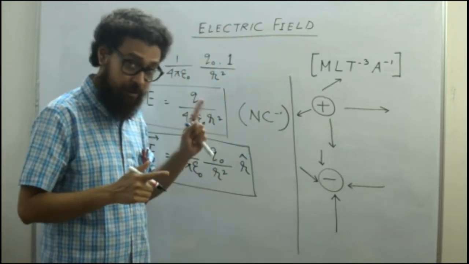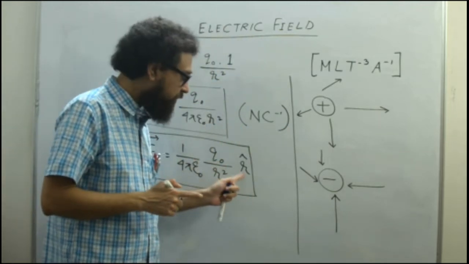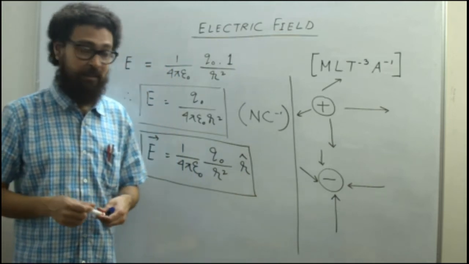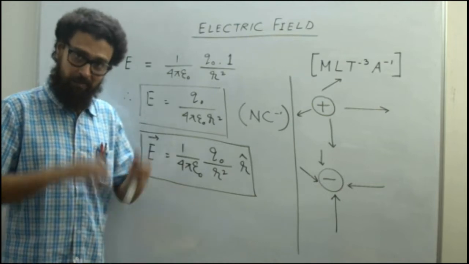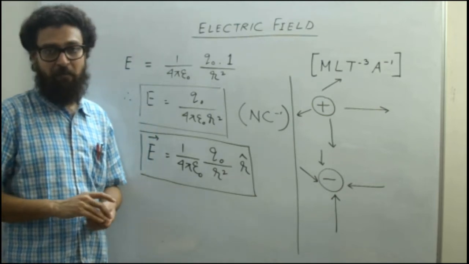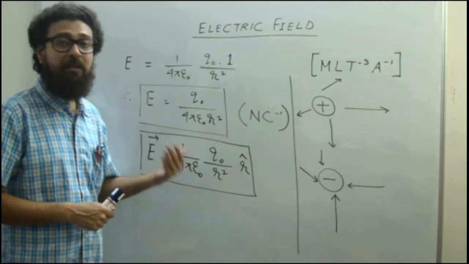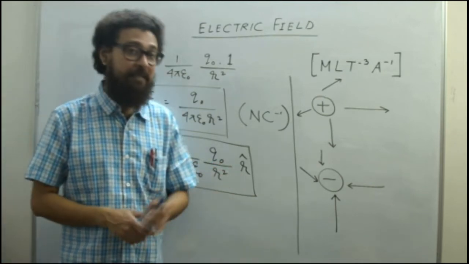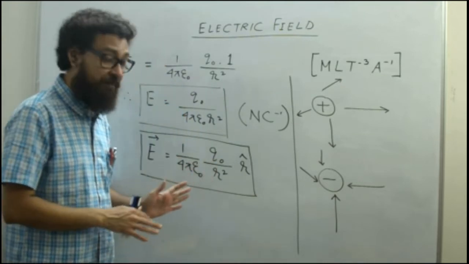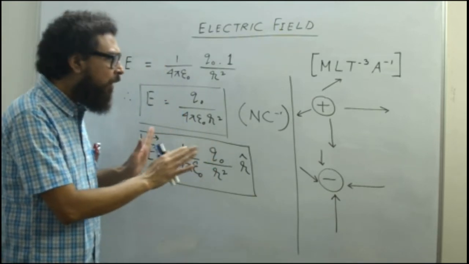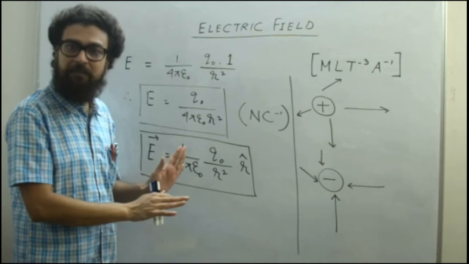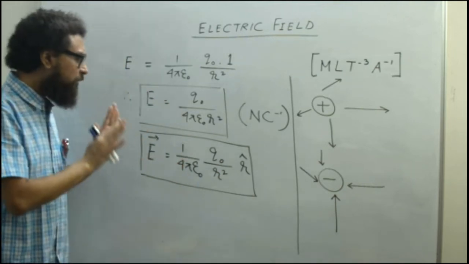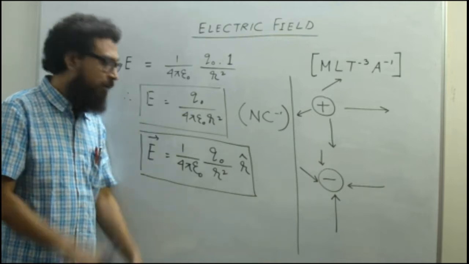The direction I was talking of electric field was signified here with this particular unit vector notation. So this is the basic expression for electric field, or electrostatic field. Now this is not sufficient, because we know nothing more about electric field. We have just come across the concept. Okay, this is it. So this is the expression we have for electric field.